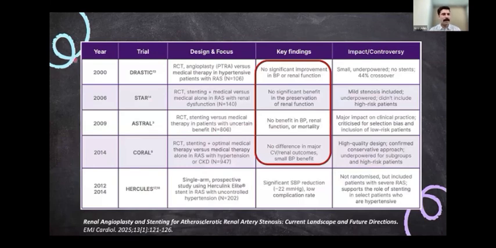So the 2000 DRASTIC, 2006 STAR trial, 2009 ASTRAL trial, and 2014 CORAL trial all showed that there was no difference between medical therapy and interventional therapy. And the HERCULES trial showed that there was a significant BP reduction when you did renal artery intervention in a high risk uncontrolled BP patient.